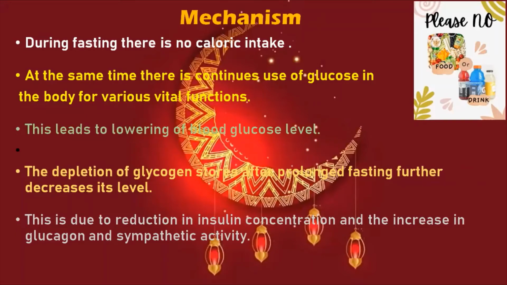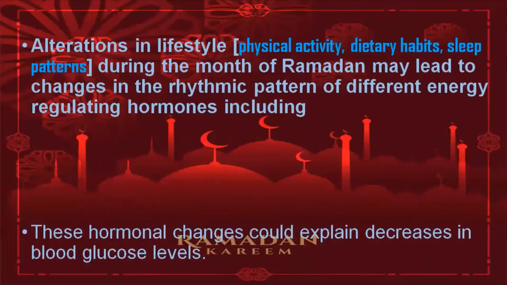During the fasting period, this glycogen is depleted after prolonged fasting, so there is a decrease in the blood glucose level. This is due to reduction in insulin concentration and the increase in glucagon and sympathetic activity. These are the mechanisms by which the blood glucose level reduces in a healthy individual.